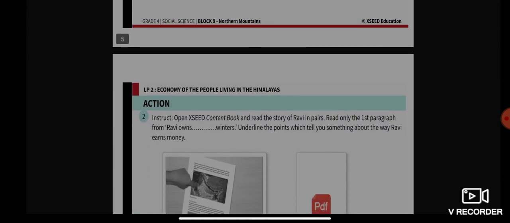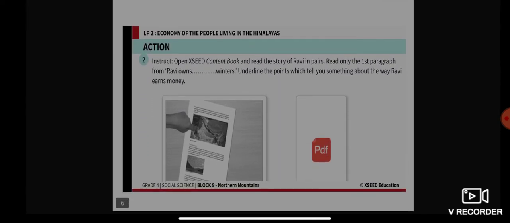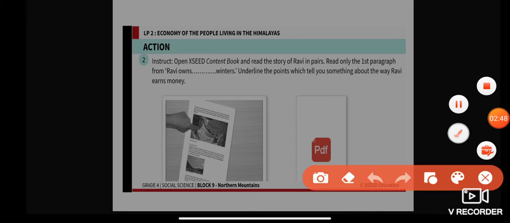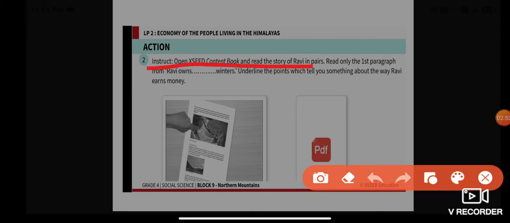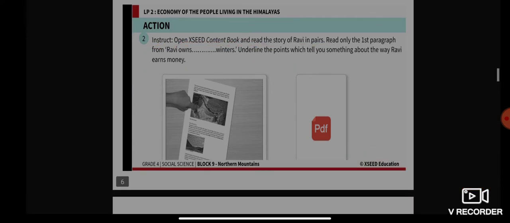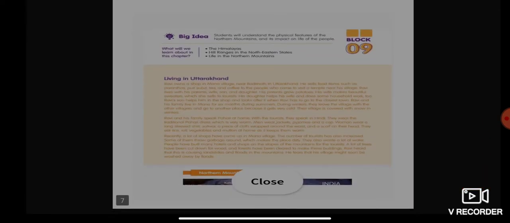Now I want all of you to open your content book and please read the story of Ravi. Read only the first paragraph from Ravi's own winters. Underline the points which tell you something about the way Ravi earns money as you read this particular story.